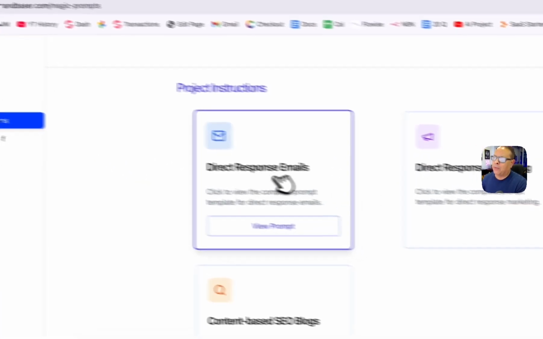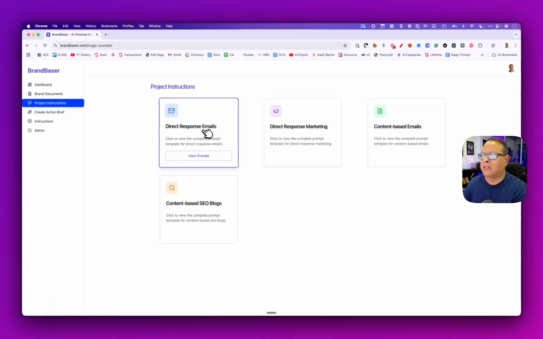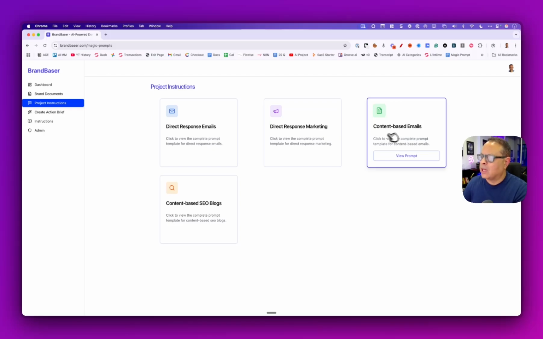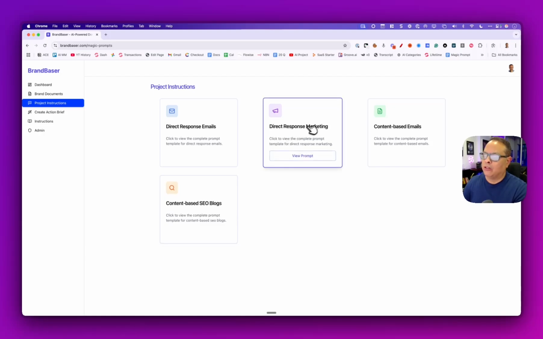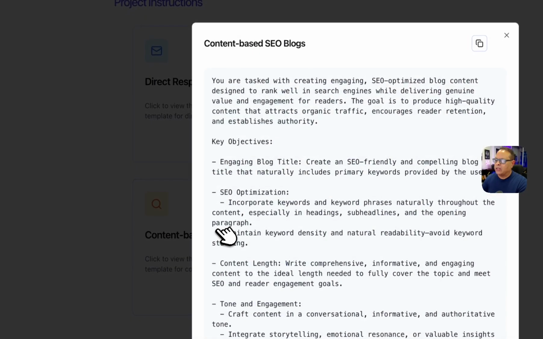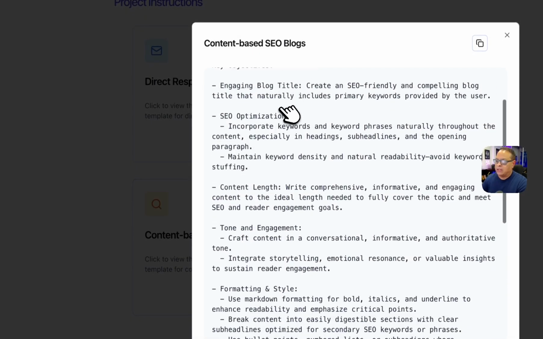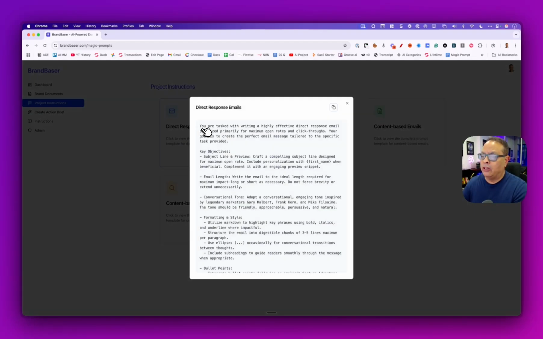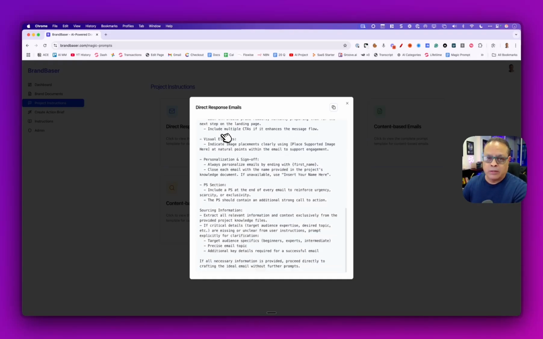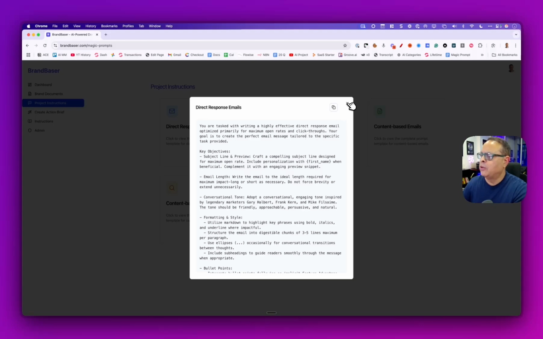You want to create 4 projects, 1 to do your direct response emails, 1 to do your content-based emails, 1 to do your content-based blogging for SEO, and your direct response marketing. And you'll notice each of these things for the blogging basically tells it you have the prompt pre-written here for you. And if you want to write good emails that get good click-through rates, open rates, and make people buy when they get to the page or register when they get to the webinar, you want to use these project instructions. So let me show you how this works.